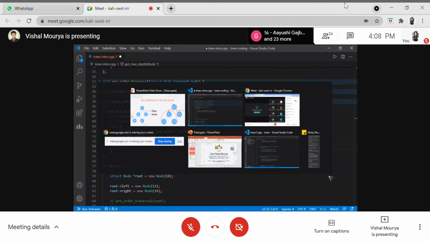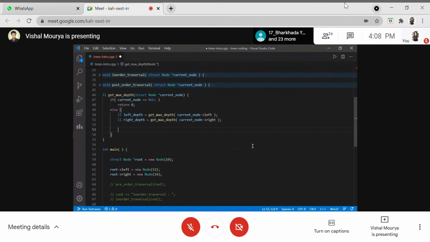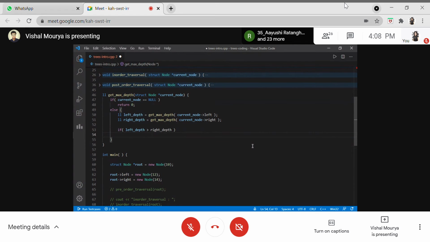So if we have left depth and right depth, our concern now is to get the maximum value out of it. So we'll be using a simple if condition. If the left depth we have calculated is greater than the right depth, then what will we be returning? It's common sense: if something is greater and we want the maximum out of it, we'll be returning left depth, but not just left depth. Why? Because you can understand here.